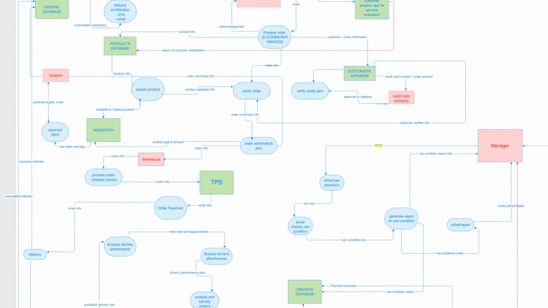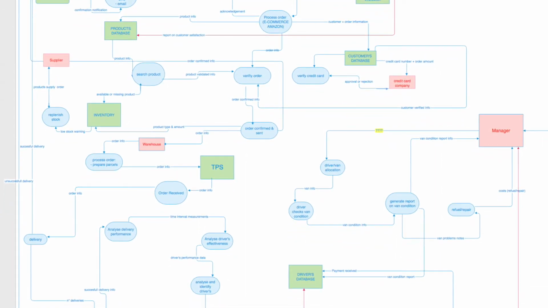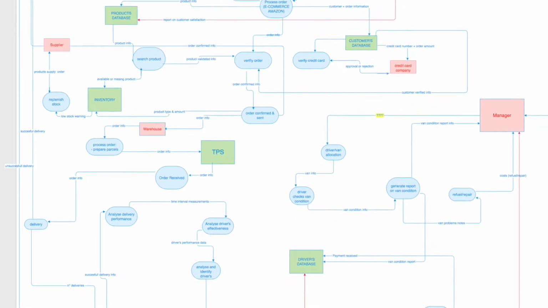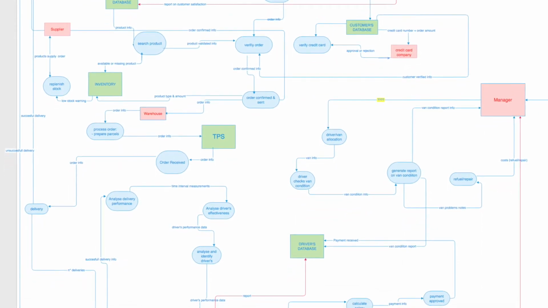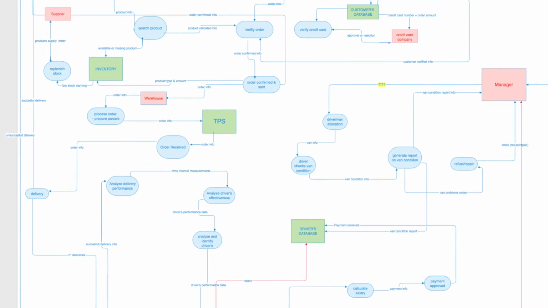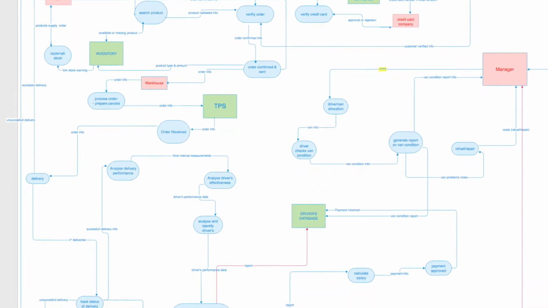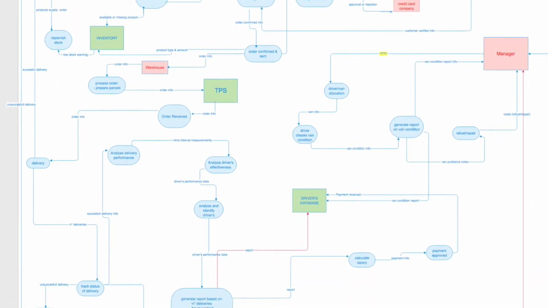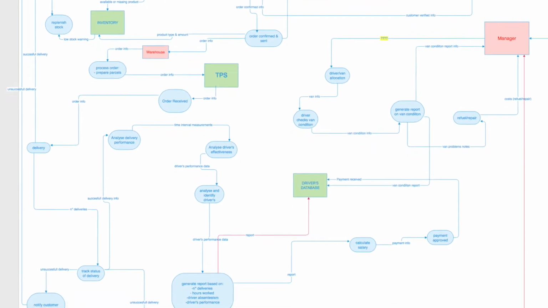In our level 2 processes, the main confusion was with the external entities that had to be included. We didn't realize, for example, that the driver could not be included in the MIS. Also, we didn't clearly understand where customer service had to be included and the extent of detail needed, for example, where user verification and payment verification had to be placed.